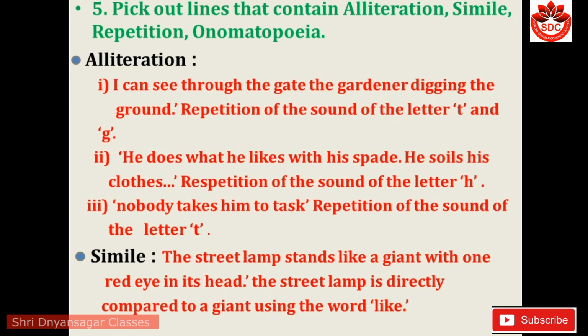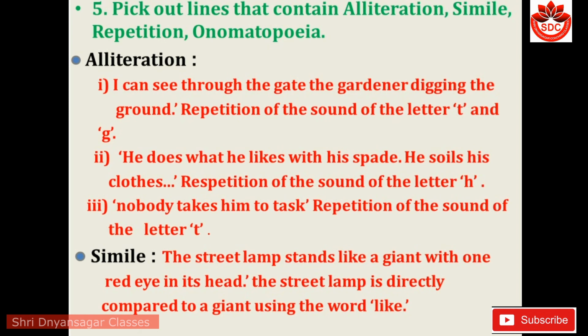Question 5. Pick out lines that contain alliteration, simile, repetition, onomatopoeia. The lines that have alliteration: 1. I can see through the gate the gardener digging the ground. Here, there is repetition of the sound of the letter G. That's why it is alliteration. Same in the second line: He does what he likes with his spade. He soils his clothes. Repetition of the sound H. Third: Nobody takes him to task. Repetition of the sound of the letter T.